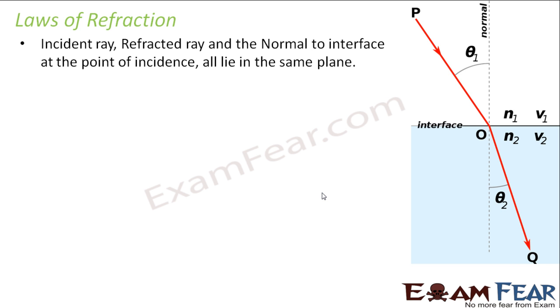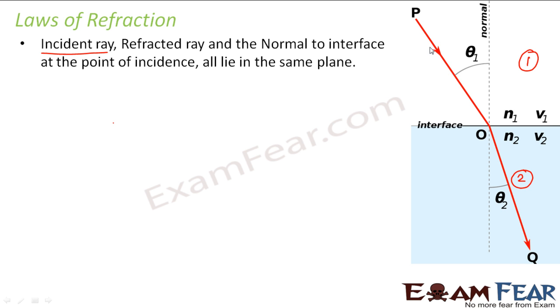So the first law of refraction states that the incident ray, refracted ray and the normal at the point of incidence, all lie on the same plane. So incident ray is again the ray of light which is incident on the boundary. So this is my boundary, the boundary between two different media. This is my first medium, this is my second medium. This is medium 1 and this is medium 2.